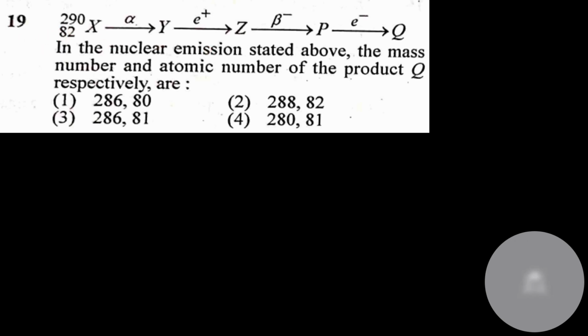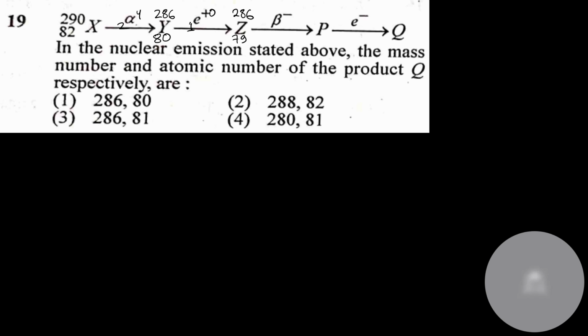So alpha is nothing but helium nuclei, or 4 2. Okay, if I subtract, it would be 286 and 80. What I'm doing out here is 286 plus 4 is equal to 290, and 80 plus 2 is equal to 82. Similarly, positron is e plus, nothing but 0 1. Electron doesn't have mass but has charge, so it would be 286 and 79.